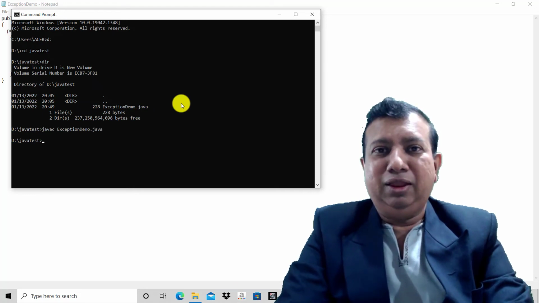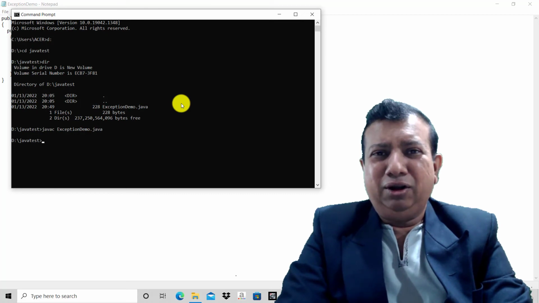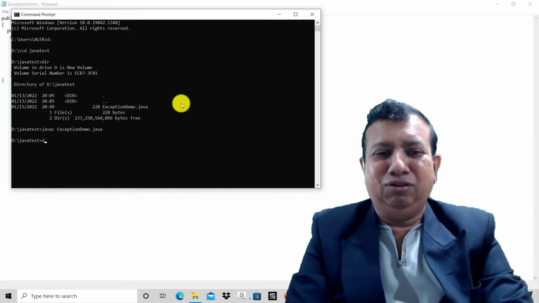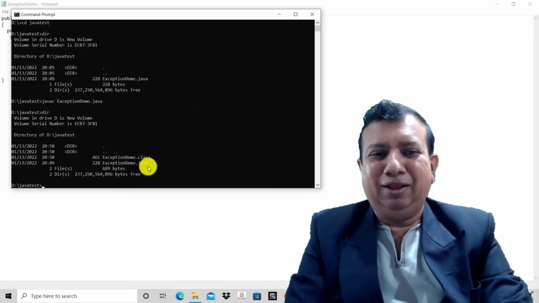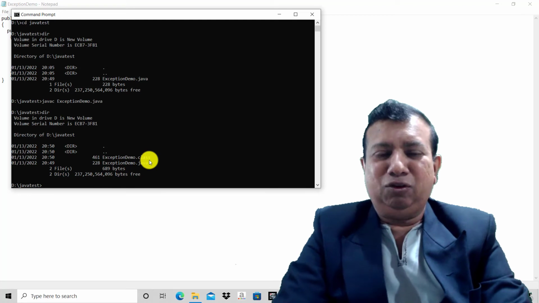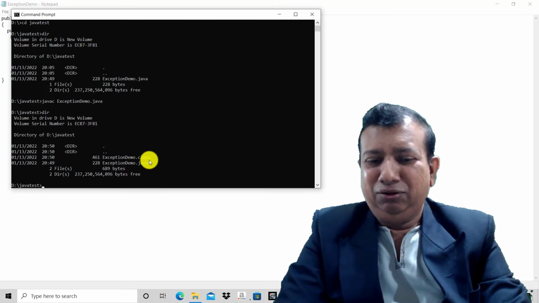Now if there is any error in a program, it will display some syntactical errors. Otherwise, if the program is compiled successfully, it will generate a .class file for it. So again, we will see what the files are. Here you can see ExceptionDemo.java, the file we created, and ExceptionDemo.class, which is generated automatically. Now let us execute the program. What is the expected outcome? Before exception and after exception, these two lines have to be displayed.